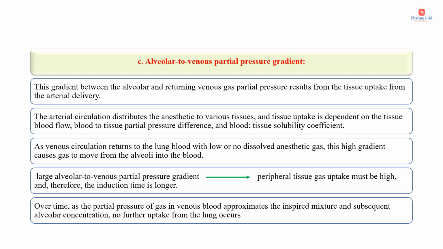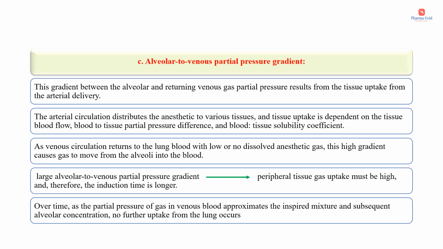The arterial circulation distributes the anesthetic to various tissues, and tissue uptake is dependent on the tissue blood flow, the blood to tissue partial pressure difference, and the blood tissue solubility coefficient. As the venous circulation returns blood to the lung with little or no dissolved anesthetic gas, there is a high gradient. In the sense that the venous circulation now has no or little dissolved anesthetic gas, high concentration will be there in the alveoli. The drug moves from a region of high concentration to lower concentration. So this is how the gas moves. This high gradient causes gas to move from the alveoli into the blood.